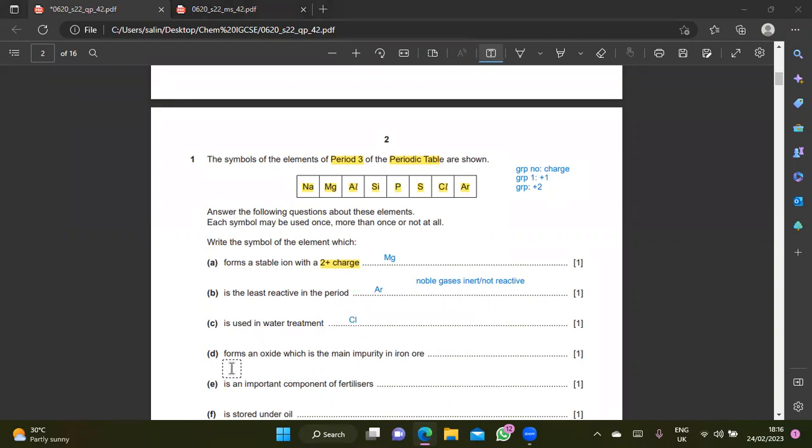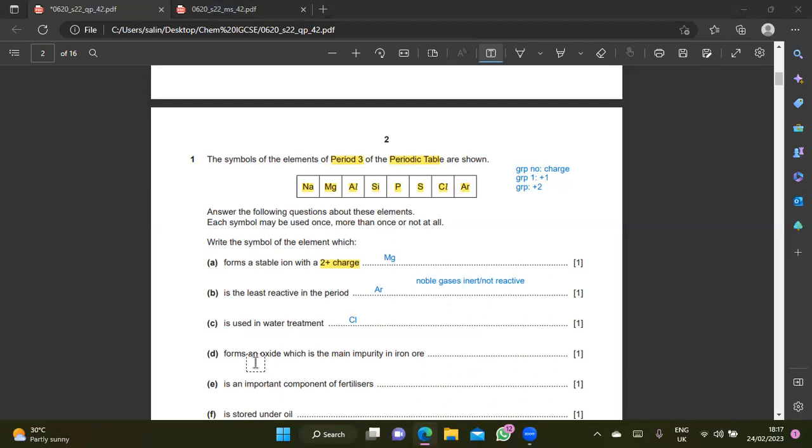Next question. Which element forms an oxide, which is the main impurity in iron ore? Or maybe you forgot about this. But anyway, you can still try. Okay, who is brave enough to try? It doesn't matter. Try. One person.